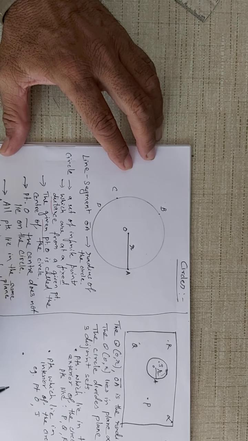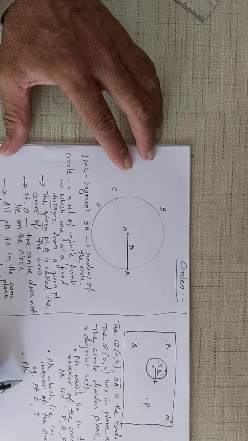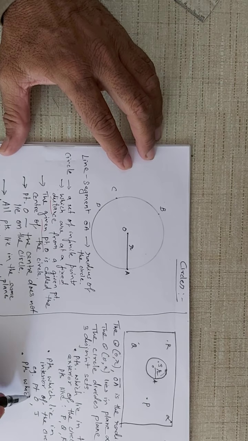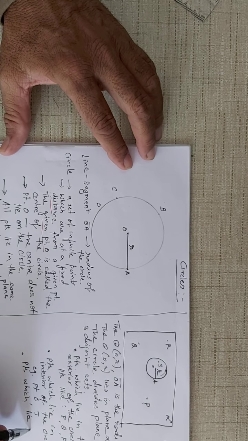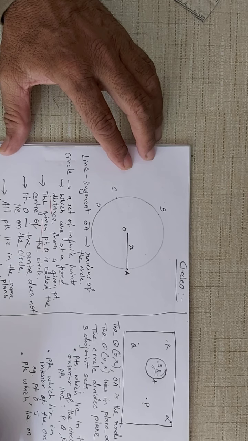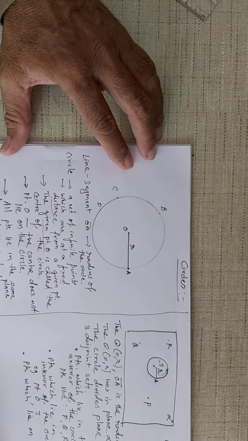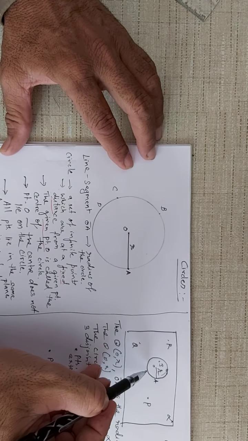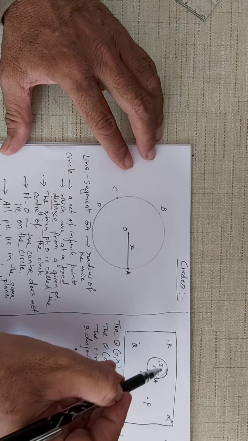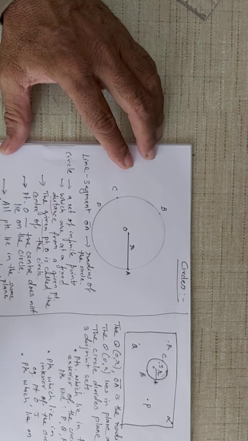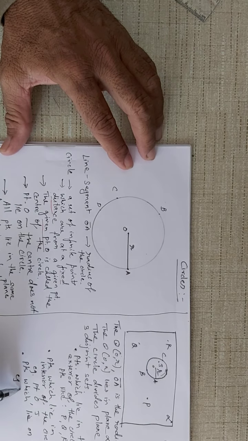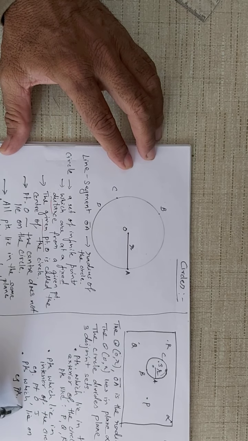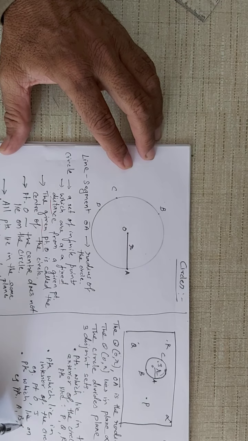And then the third set, points which lie on the circle. Point A lies on the circle, point B lies on the circle, point C lies on the circle. For example, points A, B, C.